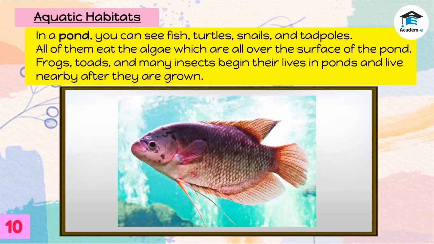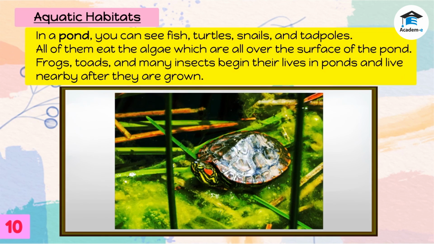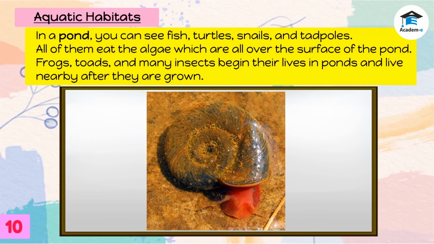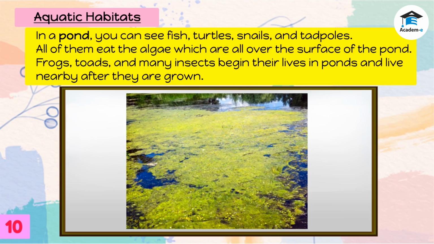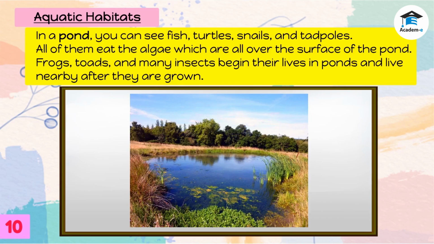In a pond, you can see fish, turtles, snails, and tadpoles. All of them eat the algae which are all over the surface of the pond. Frogs, toads, and many insects begin their lives in ponds and live nearby after they are grown.